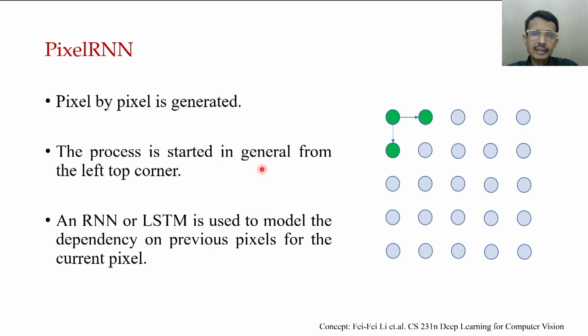The process generally starts from the left corner, and in some fashion it is being done. An RNN or LSTM is used to model the dependency on the previous pixel for the current pixel. So this RNN or LSTM is used for this sequential modeling, because this is a sequential structure. This sequential modeling is basically implemented by RNN or LSTM.